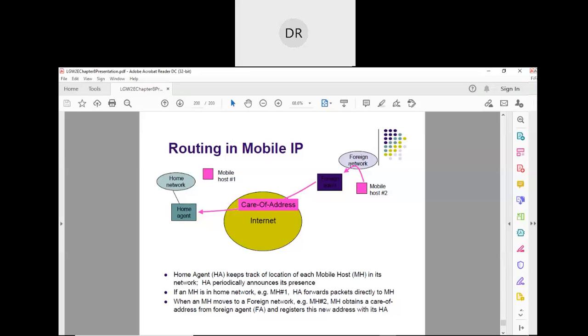Now assume that the correspondent host is also in the same network. Luckily this mobile host is also in the same network, so the two hosts are in the same network. But the correspondent host doesn't know that this mobile host is here, so he wants to communicate with this mobile host.